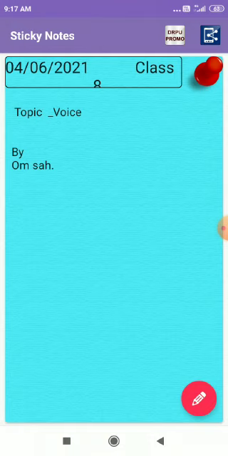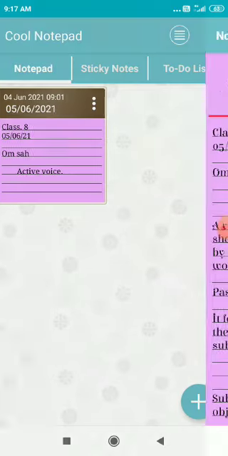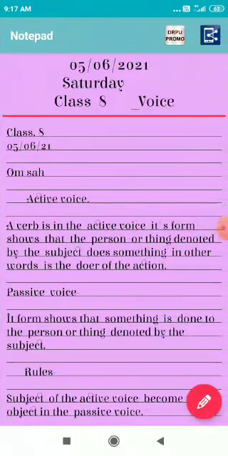Students, in our today's topic, I am going to explain about the active voice. First of all, it is very necessary to know what the voice is. Active voice: a verb is in the active voice if its form shows that the person or thing denoted by the subject does something. In other words, the subject is the doer of the action.